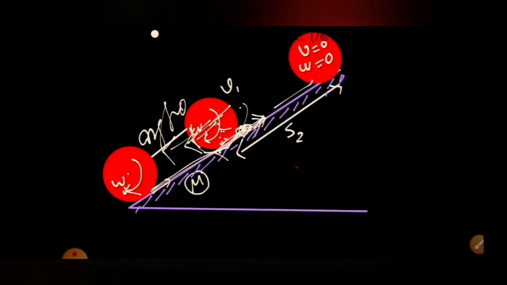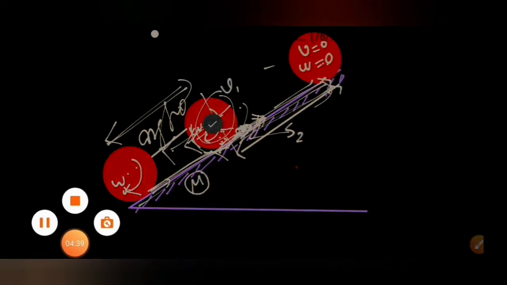From here to here, it moves in pure rolling motion, and friction force was not doing any work. From here to here, friction force was doing work, and gravity was also doing work. But after that, pure rolling took place and only gravity was doing work. From here to here, we again applied the work energy theorem to calculate S2. So in total we can calculate how much distance it moved with sliding and how much in rolling. The total distance we calculated by adding S1 and S2 together.